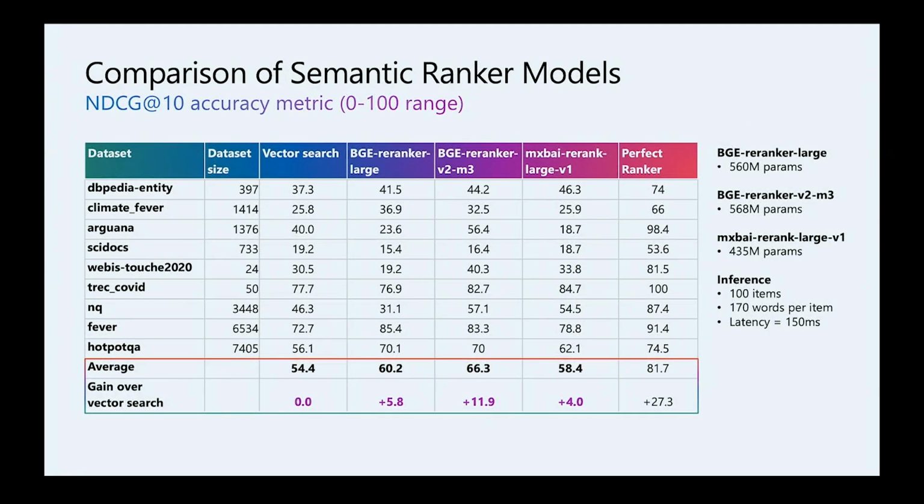We did a comparison of semantic ranking models in the open source domain, and these are the results that you can see. In this table, we use the NDCG quality metric, which represents the quality of the search on a scale from 0 to 100, where 100 is basically a perfect, absolutely correct result. From the table, you can see that the BGE Reranker V2 M3 model produces the best results, achieving 66% of the quality rating for the 9 data sets that we used in the testing.